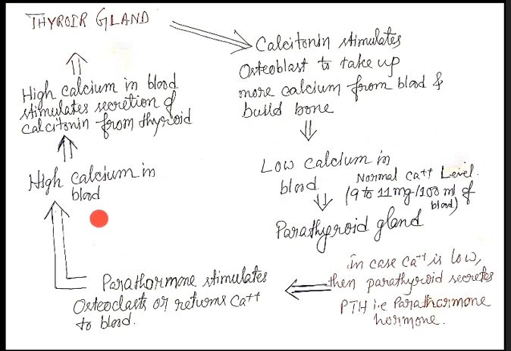So this is the way the calcium ion level and phosphate level is maintained inside our body or inside our blood plasma. Okay, I hope it is clear. And what is the normal level of the calcium ion? That is your 9 to 11 mg per 100 ml of blood. So that is the normal level. So this is the flow chart to make you understand in a better way.